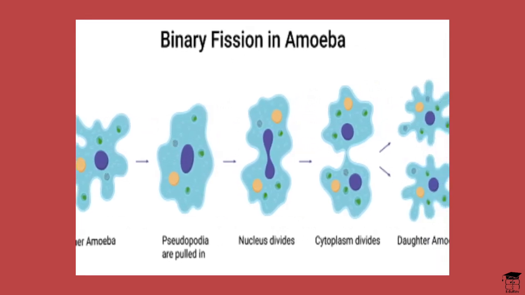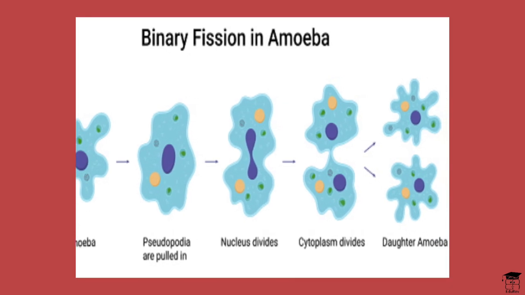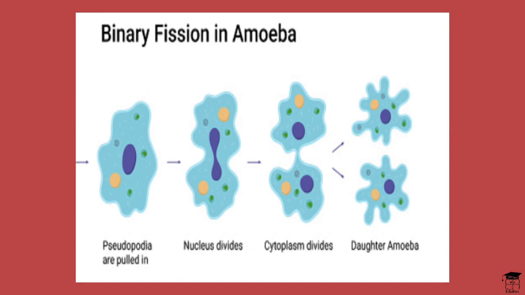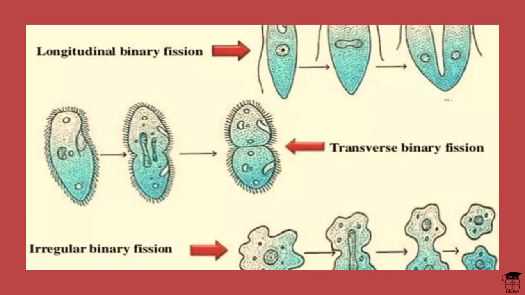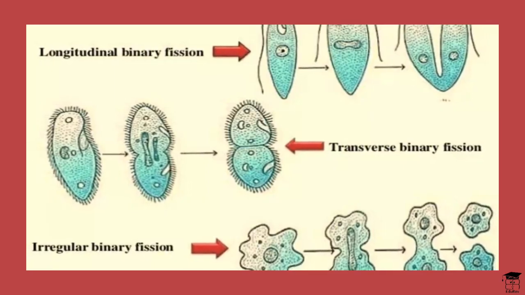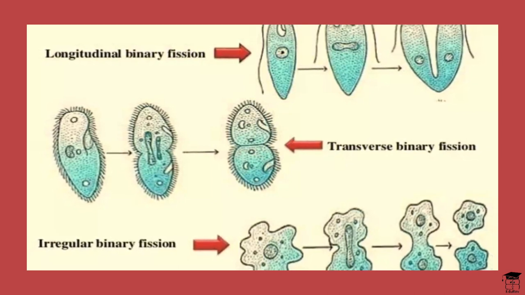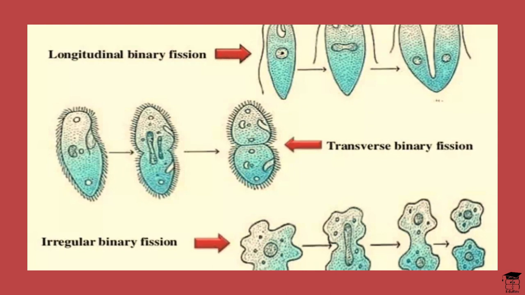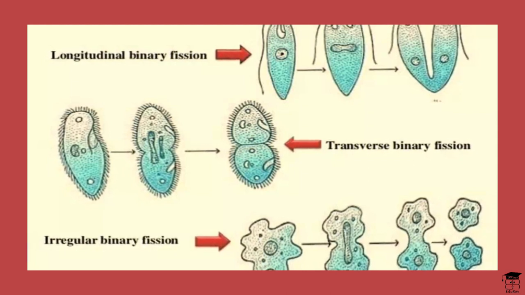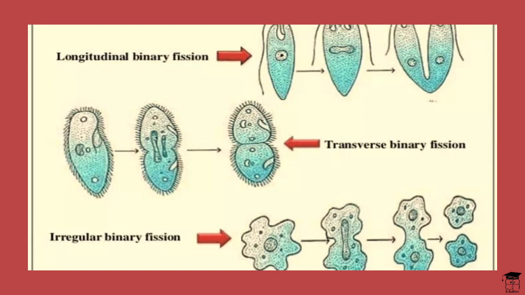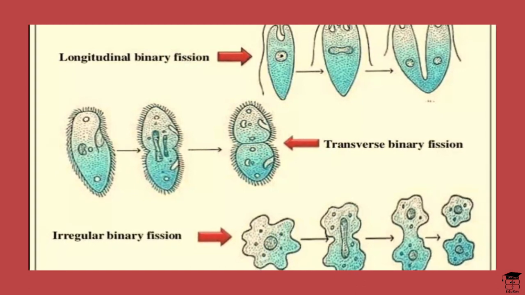Binary fission. It is a simple process in which a cell divides and forms two individuals. An example is amoeba. Now, there are three types of binary fission as well. These are simple, longitudinal, and transverse. The example of simple binary fission is amoeba. For longitudinal fission we have euglena, and the examples of transverse binary fission include diatoms and paramecium.